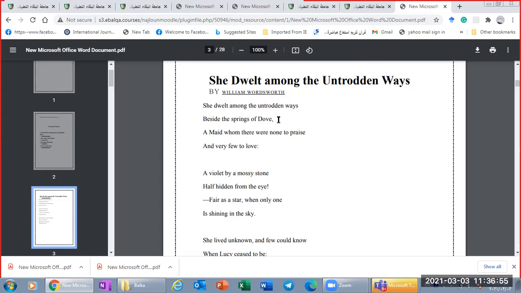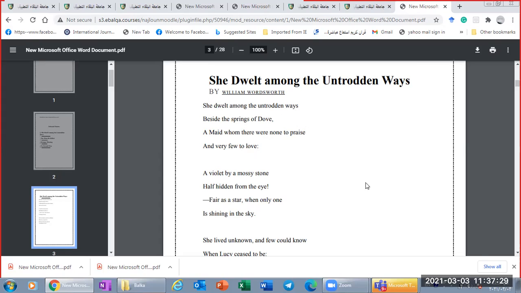So ways, we'll give it A, dove, B, praise rhymes with ways, the same sound, so this is A. Love rhymes with dove, so it is B. So let us repeat it. The rhyme scheme of the first stanza is A, B, A, B.